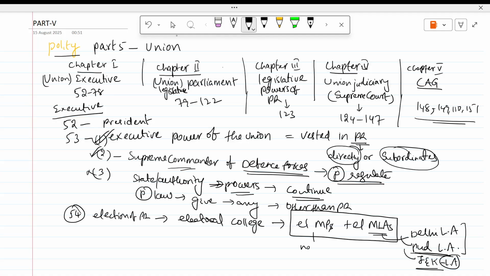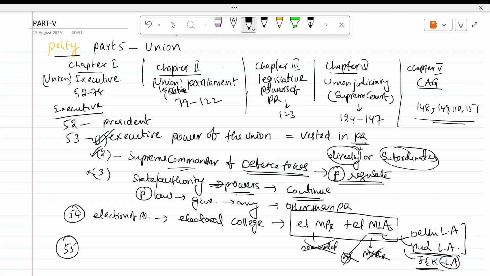Nominated members are not part of this. MLCs are not part. And nominated MLAs are also not part. So you simply remember elected MPs, elected MLAs. This is the electoral college.